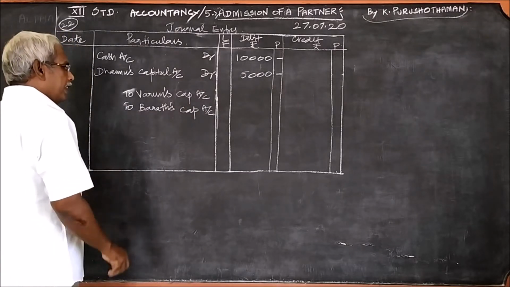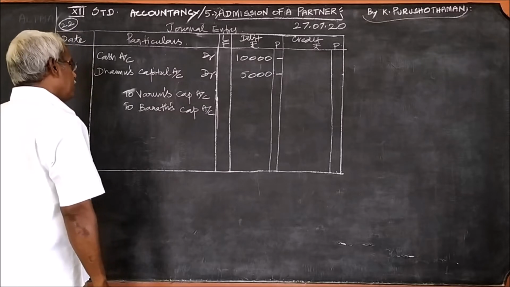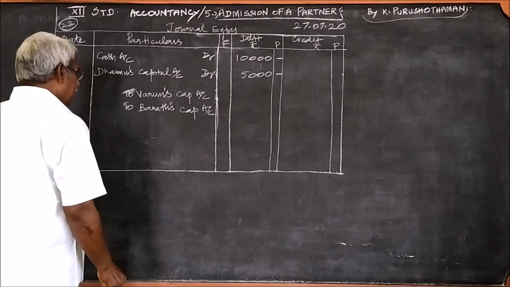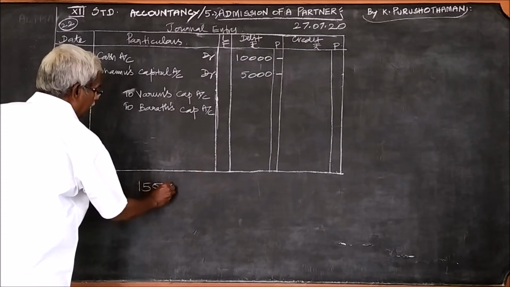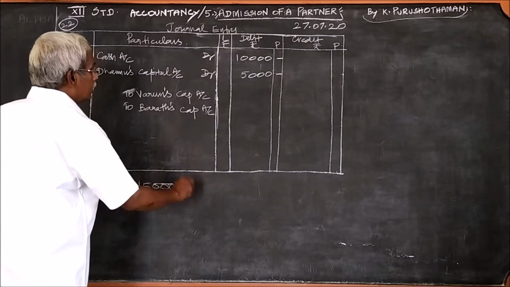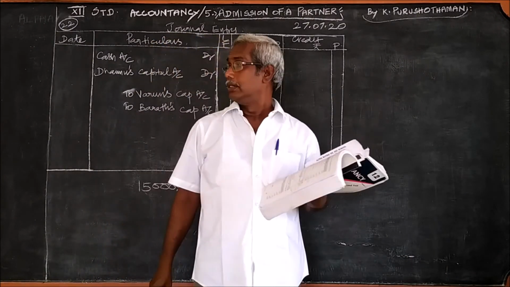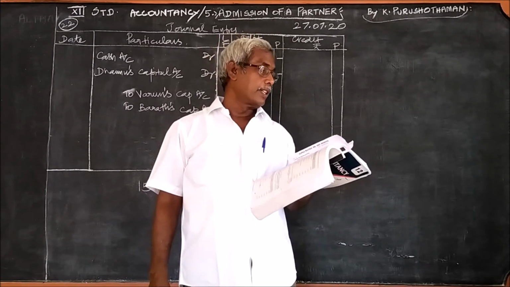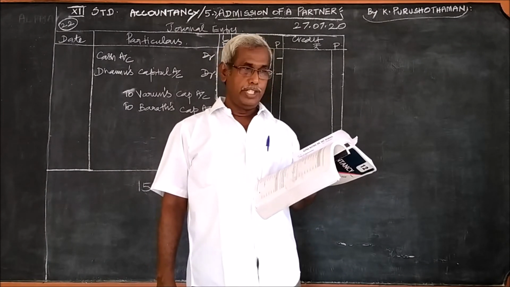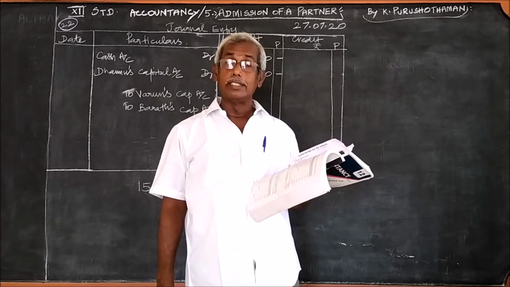It should be divided among the partners. That is, the 15,000 should be divided among the partners in what ratio? It is very important. It is in the ratio 5:4 or 1:1:1.